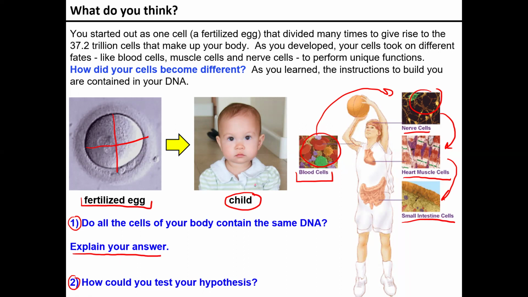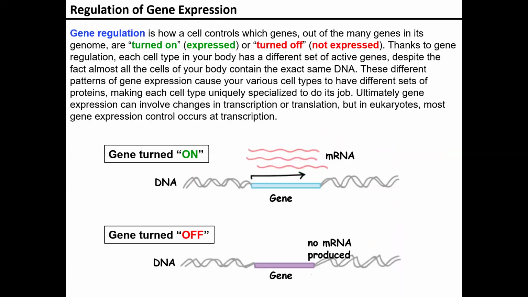Now we're going to move on to the next part, which answers the second question: how can we have specialized cells? How can they all be different despite having all the same DNA? This is because of something known as gene regulation. Just like the name suggests, it regulates the genes. It either turns on or expresses a gene, or turns off or does not express it.